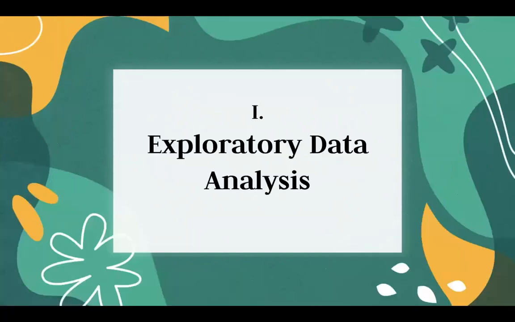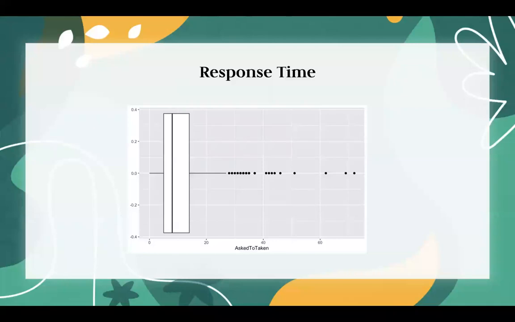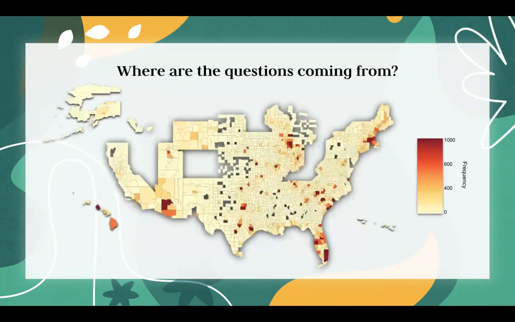We began our investigation with an exploratory data analysis. After investigating the given variables and their distributions, we decided to take a look at the distribution of response times from when a question was asked to when it was taken by a lawyer. We found that it was heavily right skewed with many outliers.